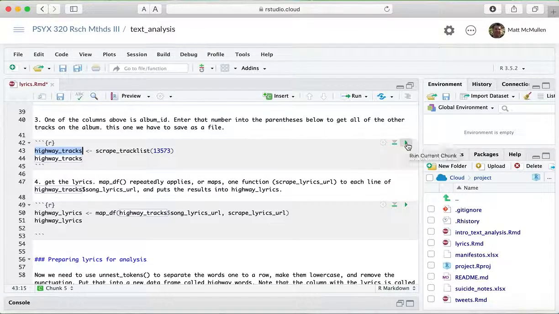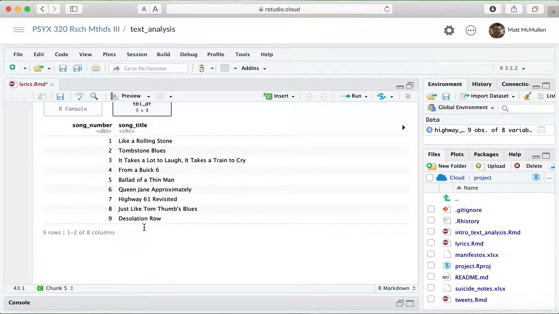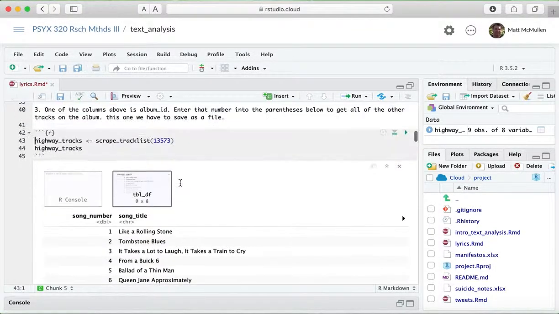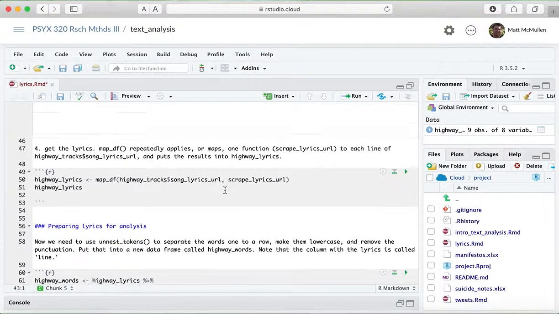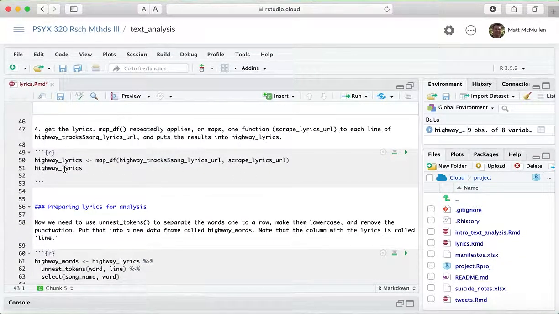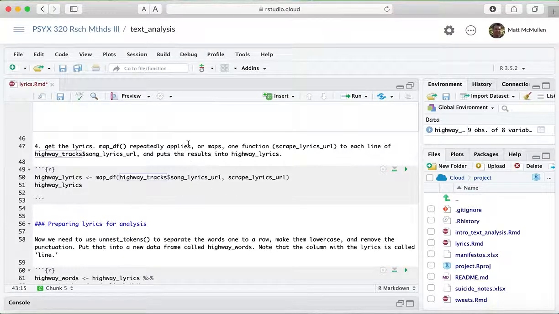The album is called Highway 61 Revisited. And then there's the songs on the album, and you can just check to make sure that that's correct. Then this is the key one where we get the lyrics. I've got this object called Highway Tracks, and now I need to go one at a time, basically, and take each song on this album and get all of the lyrics to it.